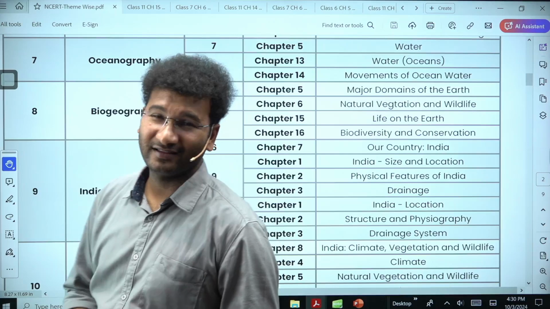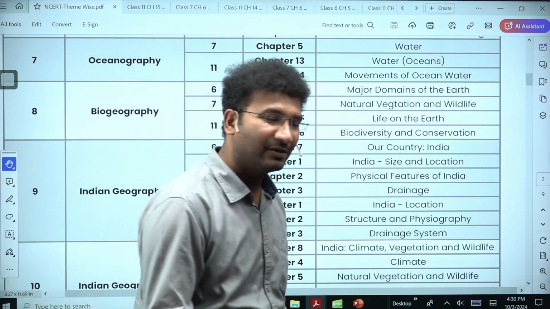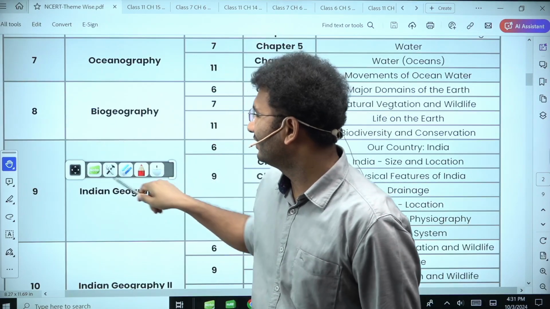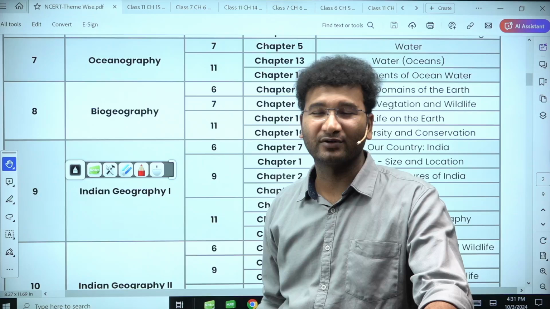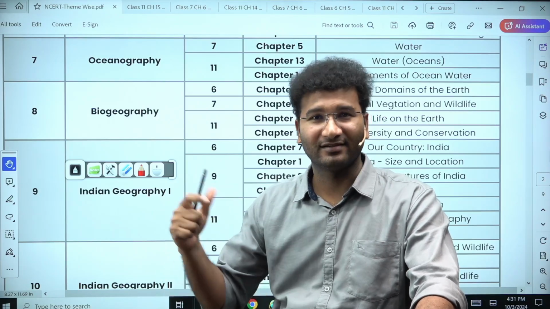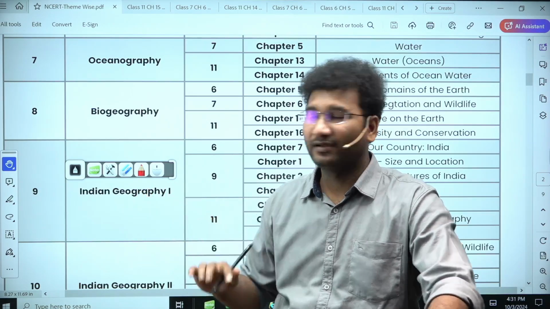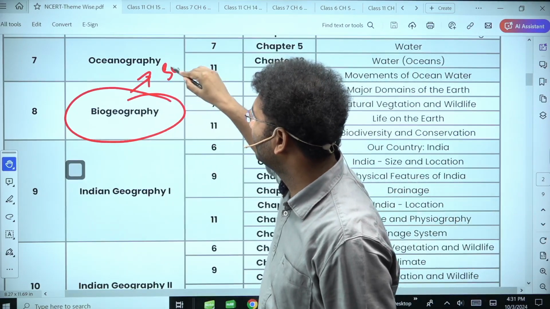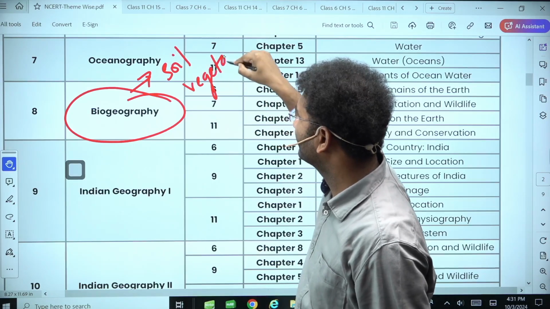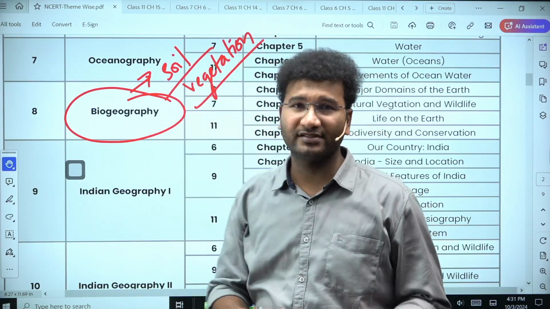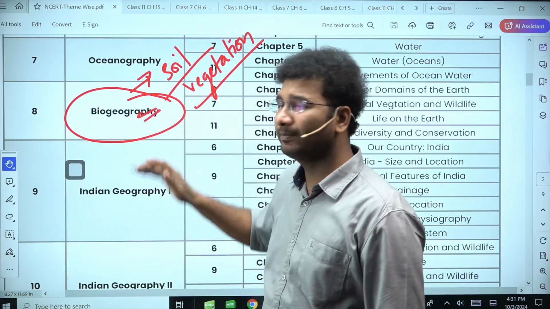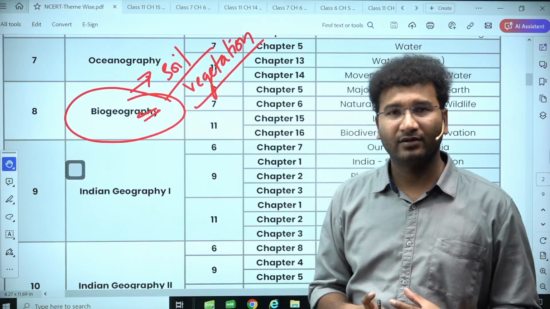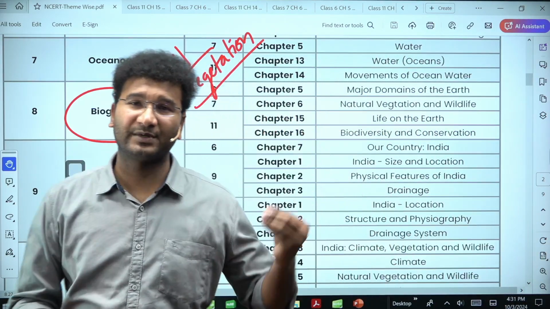My name is Madhusudan Reddy and in today's session we shall be covering our theme number 8, which is biogeography. In the initial classes itself I have told you that entire geography can be divided into physical geography and human geography. Within physical geography it is geomorphology, climatology, oceanography, biogeography. Now this is also part of your physical geography, but it has linkages with soil. It has linkages with vegetation and a little environmental angle is also included here. So we shall be covering biogeography plus the environment related content also in this particular session itself. Right?